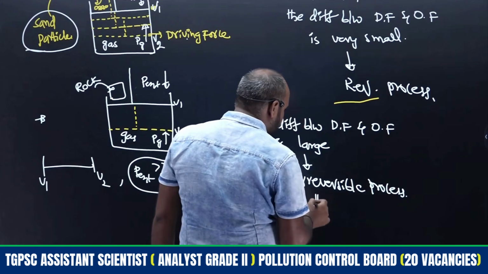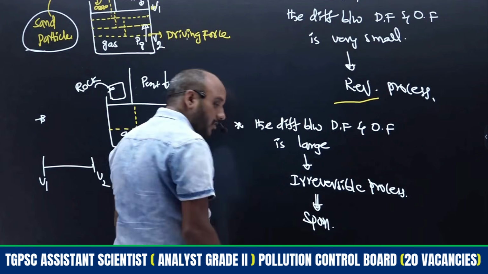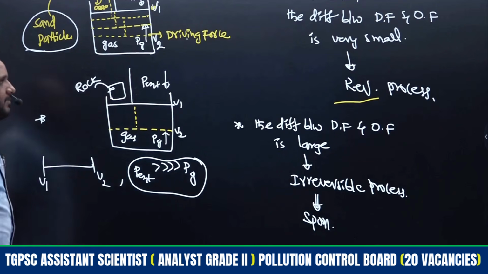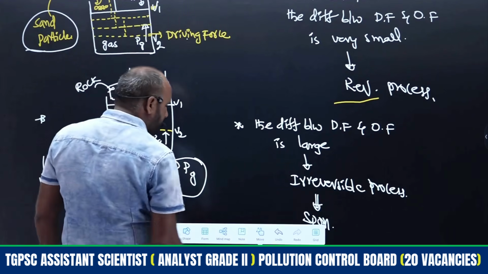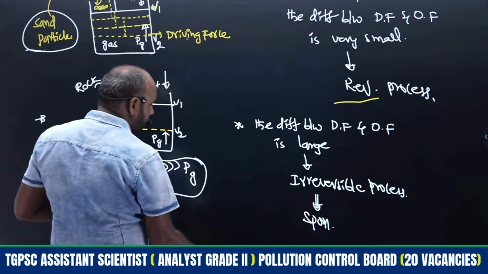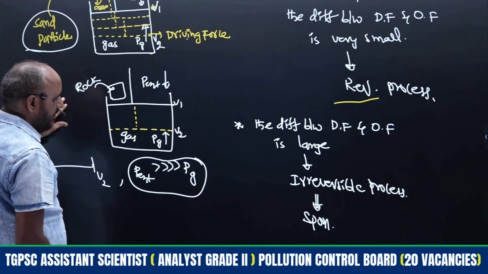All irreversible processes become spontaneous processes. All the irreversible processes become spontaneous processes. Right. This is the difference between reversible and irreversible.